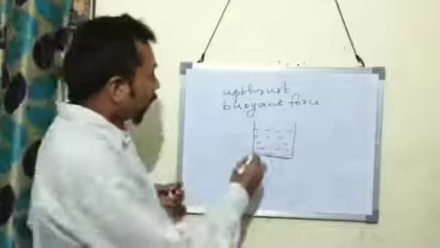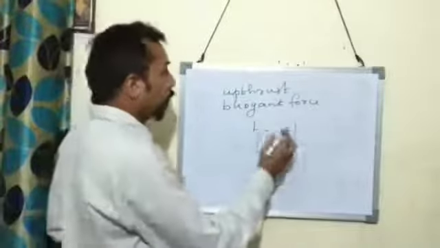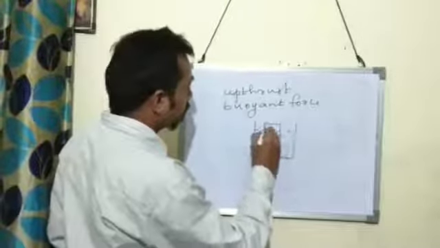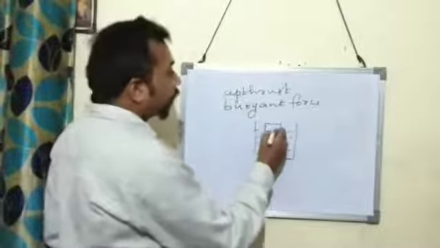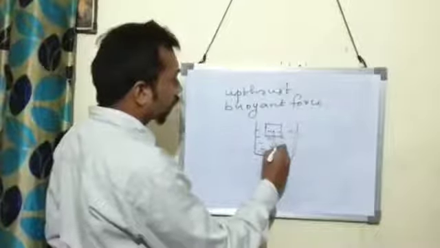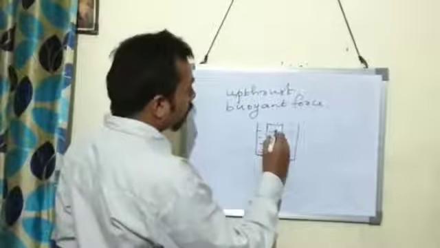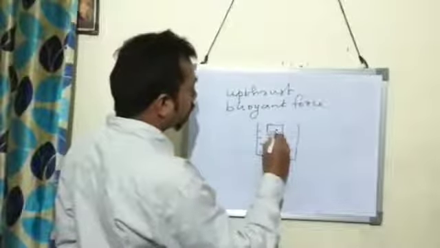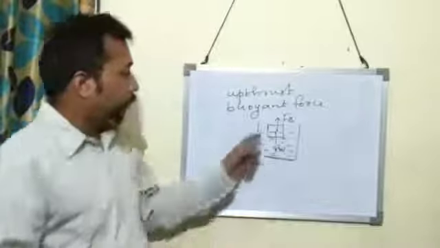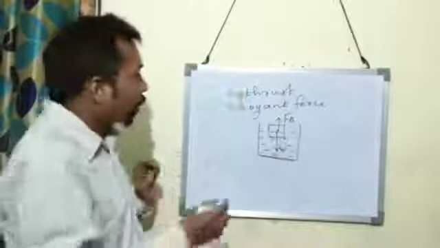So this is a container, and in this container I have taken some water. Then suppose that I put a body. So this is a body, and the weight of the body is acting vertically downward through its center of gravity, and the upthrust or buoyant force is acting vertically upward.